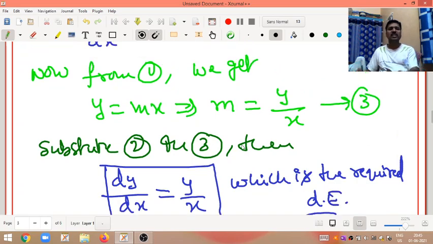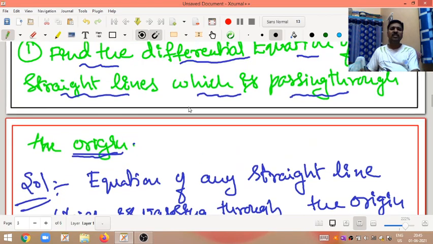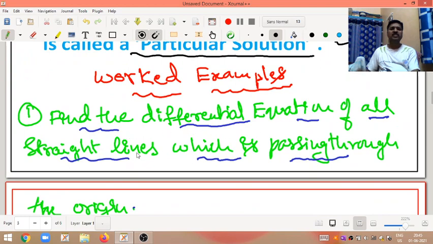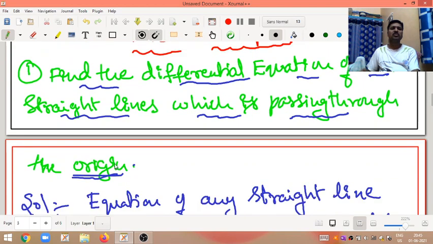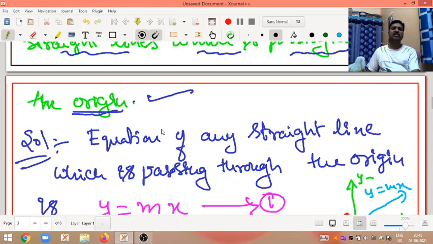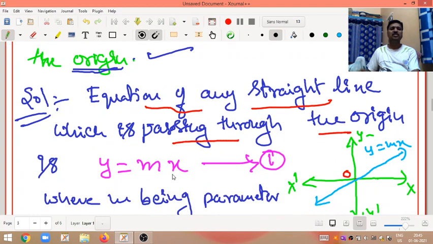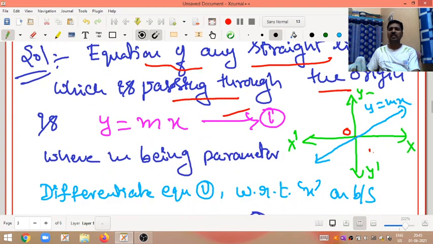Okay, my dear friends, once again see here. What is given? Find the differential equation of all straight lines which are passing through the origin. So we all know that the equation of any straight line passing through the origin is y is equal to mx. See here in this graph.